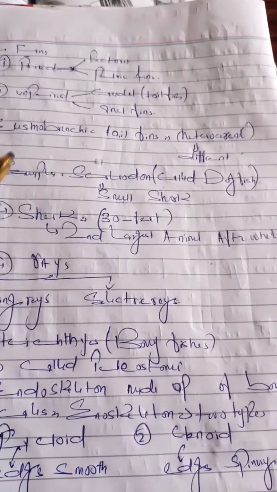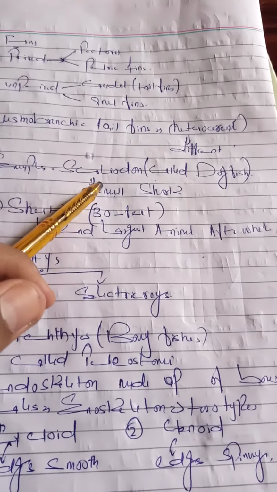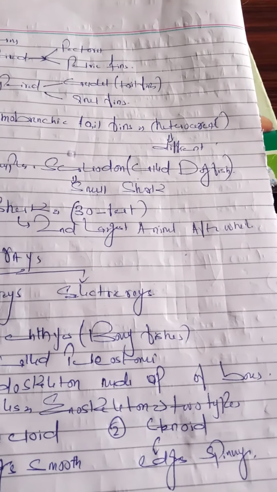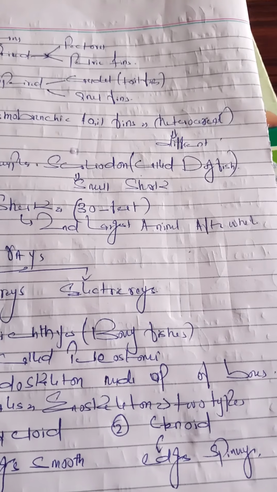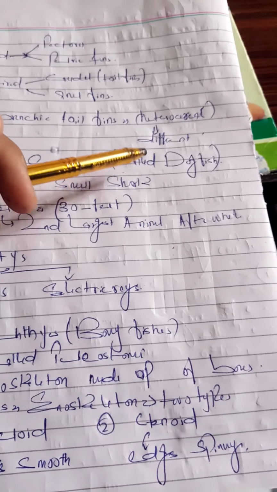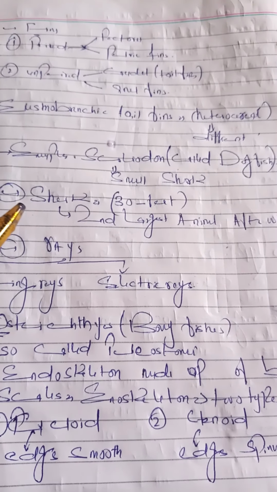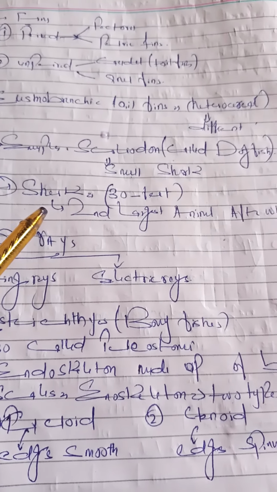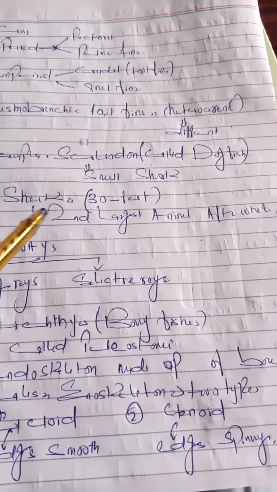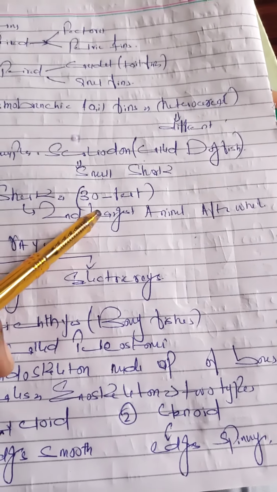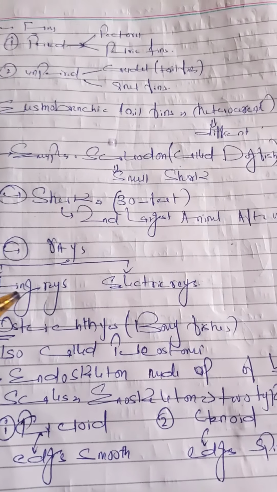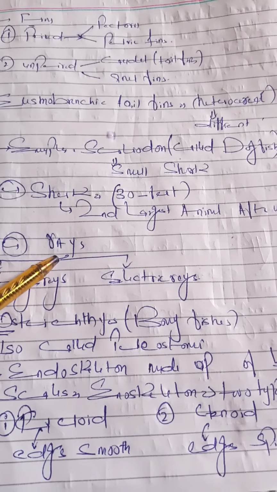What are their examples? Scoliodon is a small shark that is common on our sea coast and is also called dogfish. Then there is the shark, the second largest animal after the blue whale, about 30 feet in length. Then there are rays, which are also fishes.